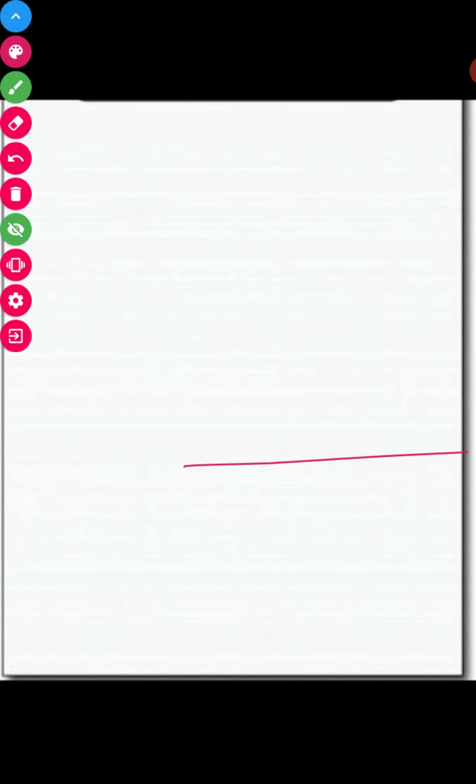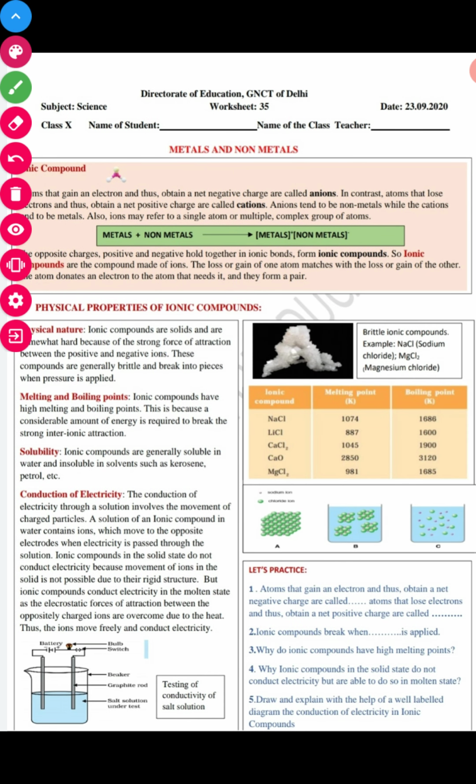And these ionic compounds form because of the loss or the gain of electrons. This is the way they are, and because of this they are very stable compounds, right? So let's move further. We have the physical properties of ionic compounds, like physical nature.